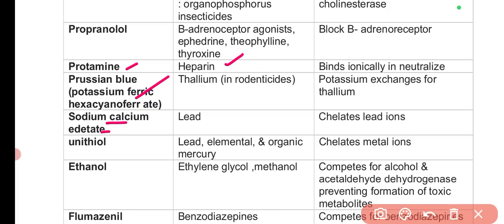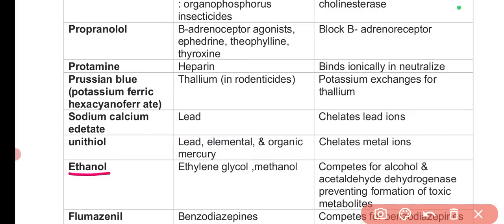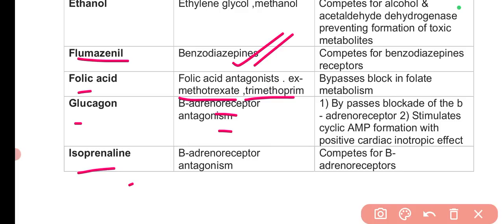Then sodium calcium edetate, this is for lead poisoning, this is important. Unithiol, this is for lead, elemental and organic mercury. Then ethanol is the antidote for ethylene glycol and methanol. Then flumazenil is there, that is for benzodiazepines. It is very important. Folinic acid is used for methotrexate or trimethoprim. Glucagon for beta adrenoceptor antagonism. Isoprenaline is basically for beta adrenoceptor antagonism.